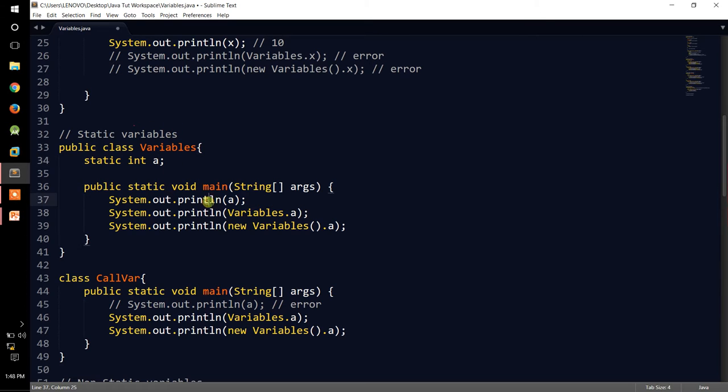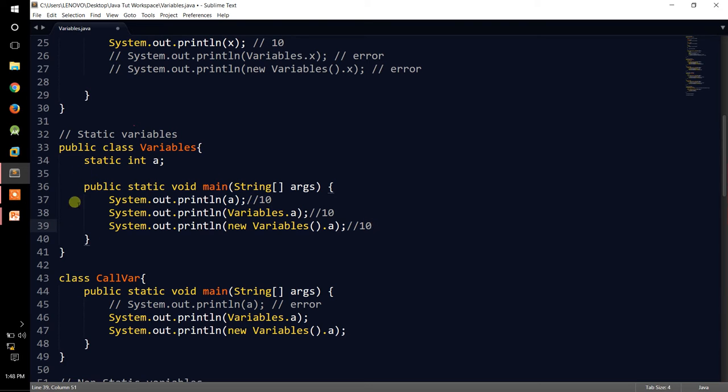When I try to print it, I'm calling it directly, it will print me 10. Similarly, I'm trying to call it through the class name also, it will print me 10. I'm trying to call it through the object, again it will print me 10. But there is a convention. The preferred way of calling a static variable is through the class name, because static variables create single copies, so there is no point of creating multiple objects. And since objects use space, if you are creating multiple objects for a static variable, you'll be wasting a lot of space. You can call them directly, without using any object space.